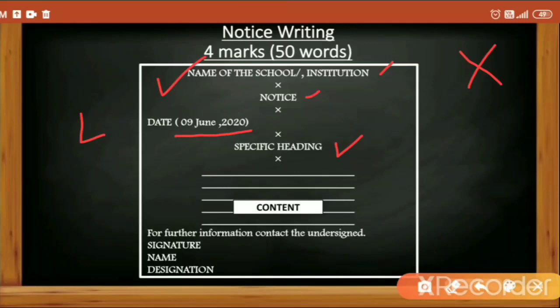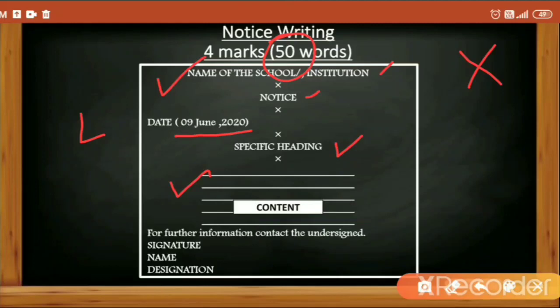Again we would leave one line and write the main body of the notice, or we can call it the content also. Now what to write in the content? The content should be small, simple and specific, crisp. We would write about the event, the date on which the event will be organized, the place, the time, or any other relevant information pertaining to the topic. Just that, because we have to maintain the word limit of 50 words.